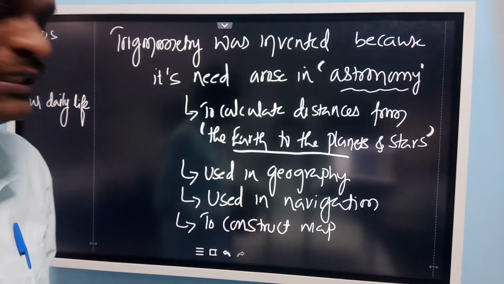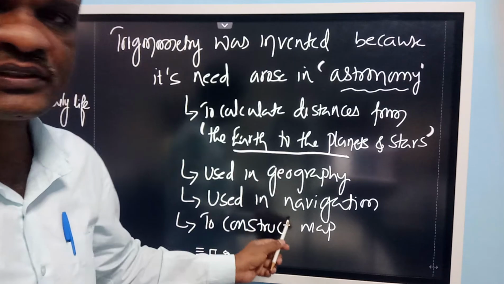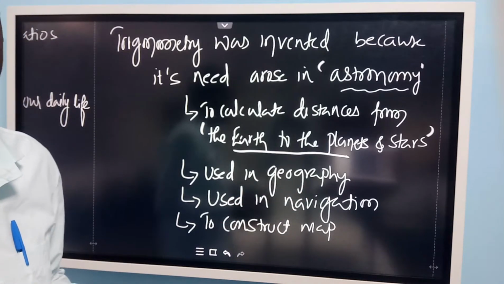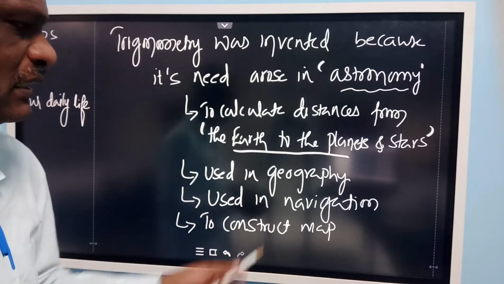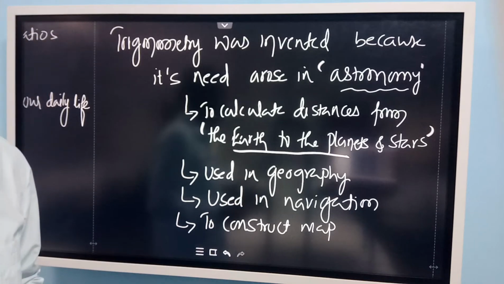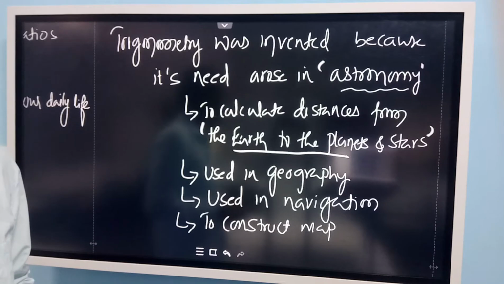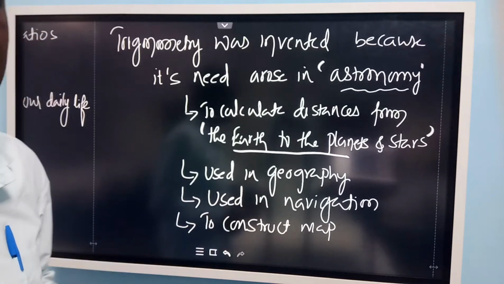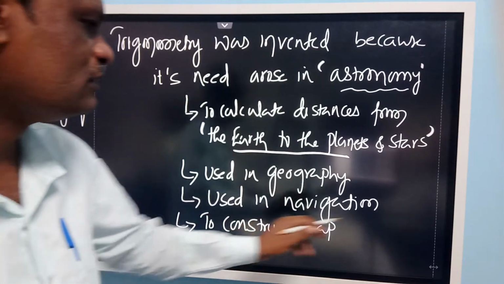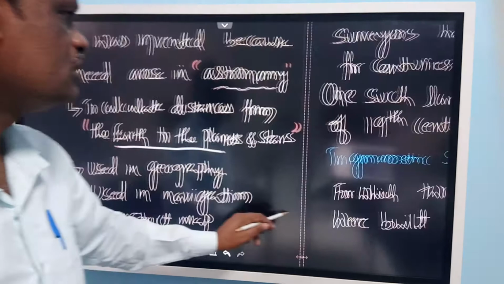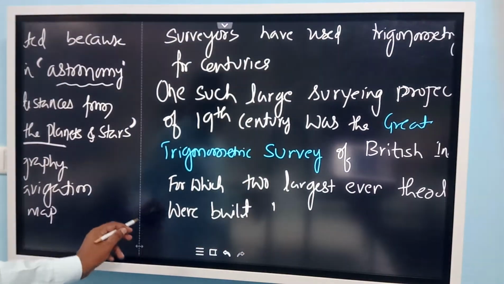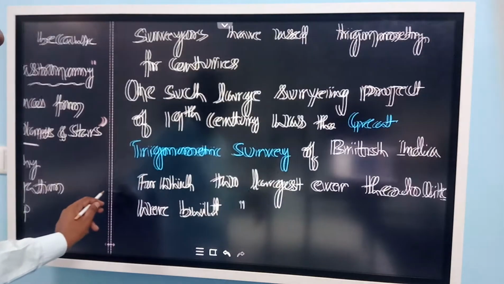It is also used in geography, and it is also used in navigation. Geography means the measurement of Earth's surface and all that comes under geography. Navigation, you know, is in a traveling ship, that is, on a journey on the sea or ocean. Also, to construct maps, they use the trigonometric ratios and the applications of this trigonometry.